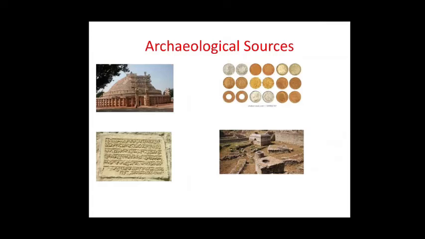Inscription means engraved writings. Inscriptions are written on stone, rock, metal, ivory, terracotta and other materials that last longer. Inscriptions are more reliable as they have a direct relationship with events. Especially you know Ashoka's inscriptions, so many inscriptions. What are the achievements, any war declared, all the successes or failures, all the details are written in the inscription. So that is the famous Ashoka's inscription in Indian history.